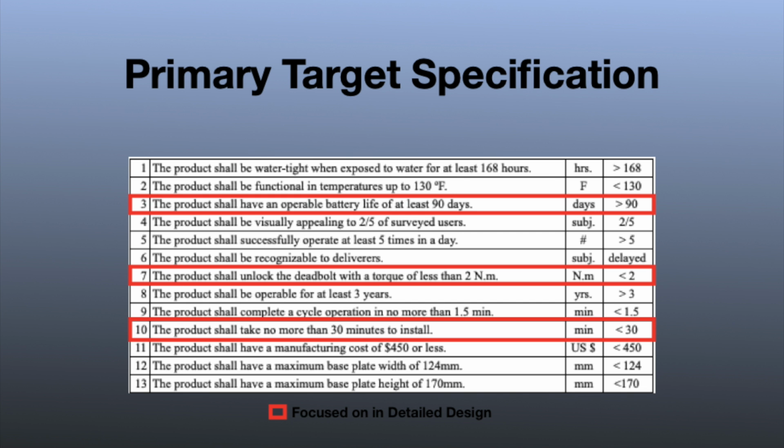Specifications were generated by translating user needs into engineering requirements and establishing quantitative metrics and marginal and ideal values for each requirement. Highlighted are 3 primary specifications further analyzed in the detailed design phase.